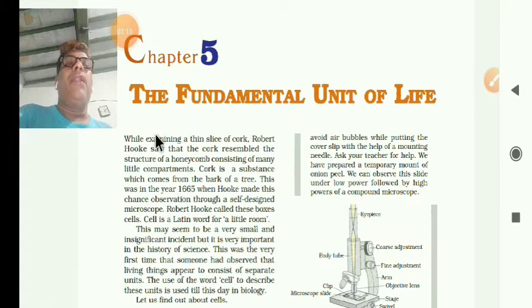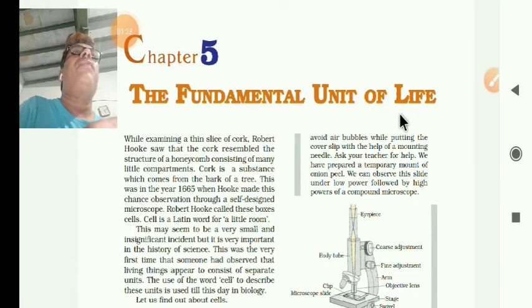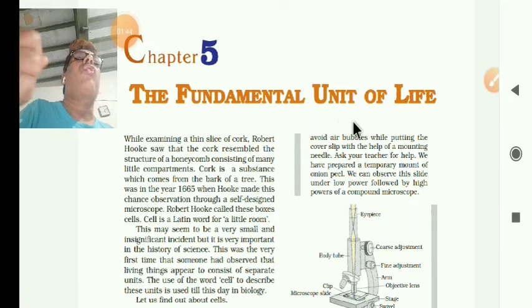Okay. Now, just a small introduction, we'll go through it. So you know that what is cell? Cell is the fundamental unit of life. Why fundamental unit of life? Because starting with the cell, a group of cells is called tissues, a group of tissues is called organs, a group of organs is called organ systems, and a group of organ systems then produces an organism.